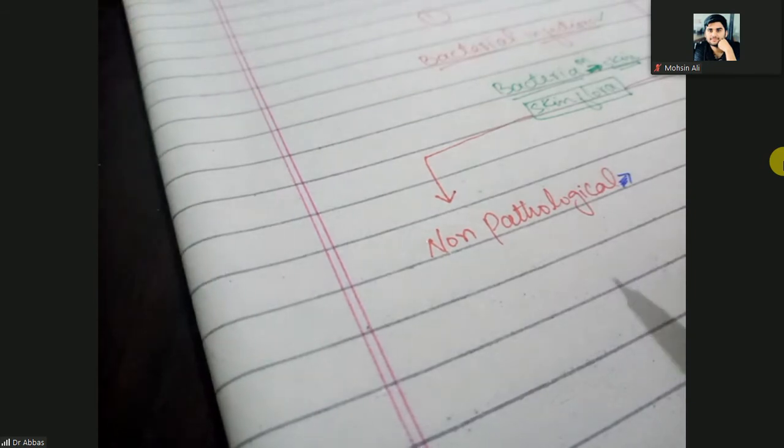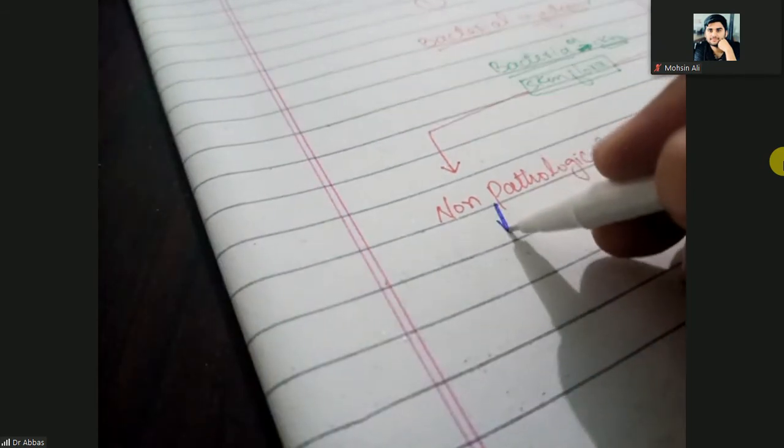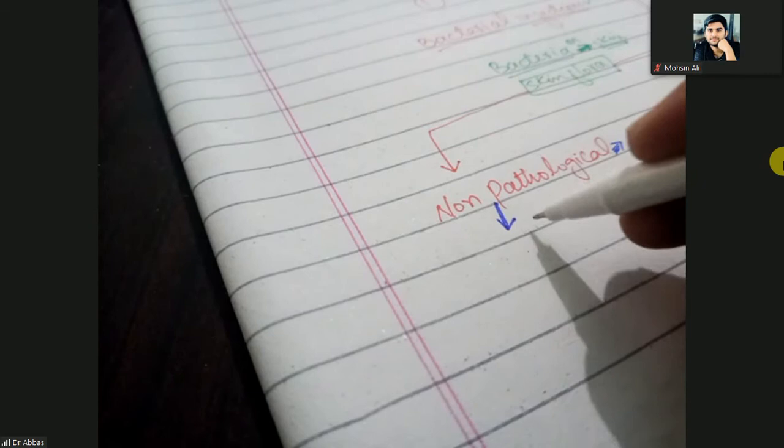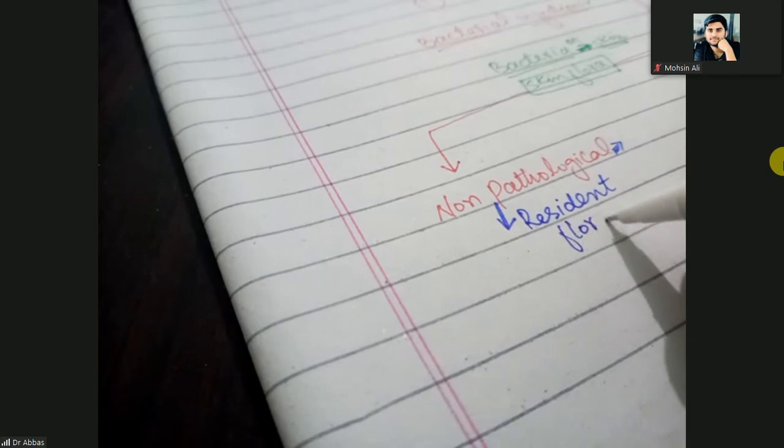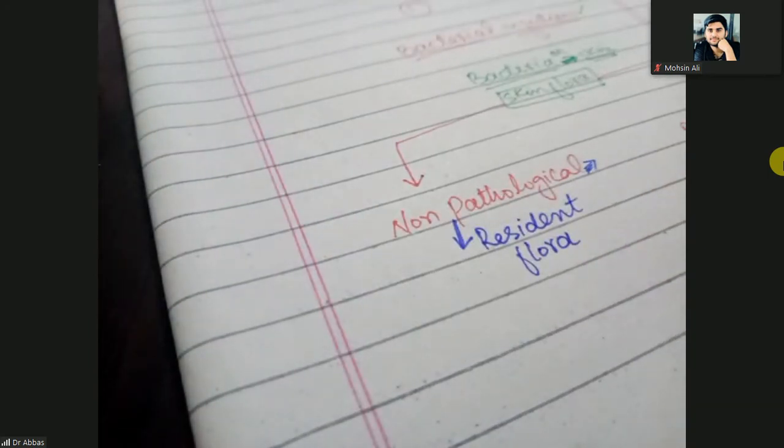And non-pathological flora are present for a long period of time over the skin. Therefore, we call them resident flora, because they live on our skin for a long period of time.